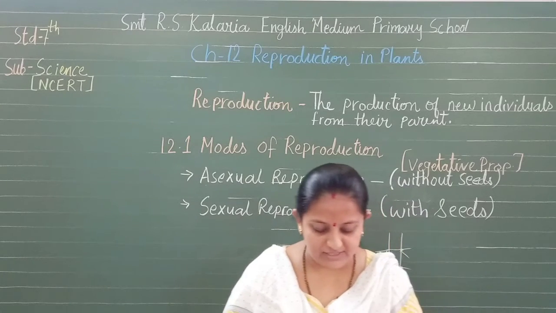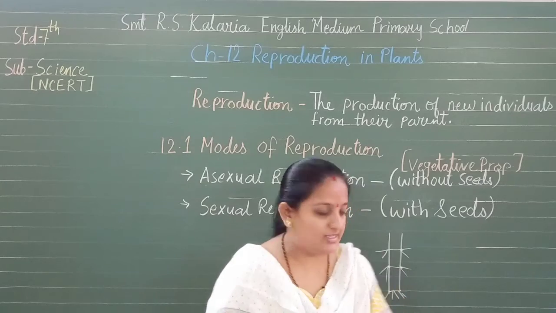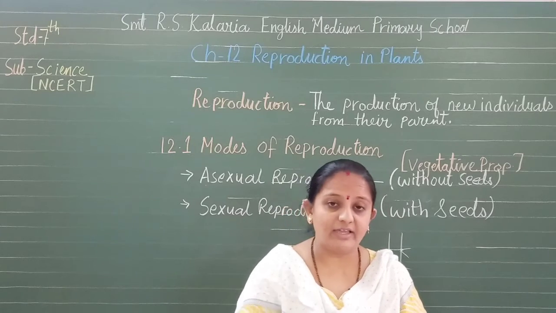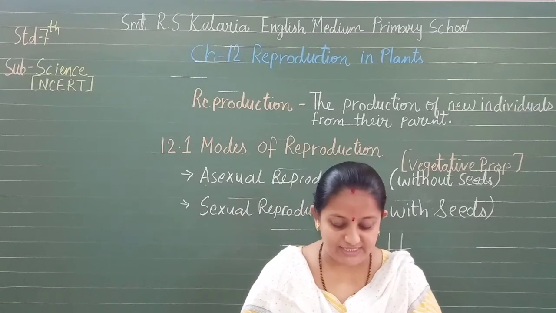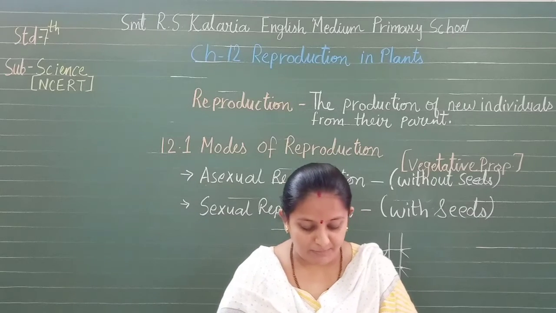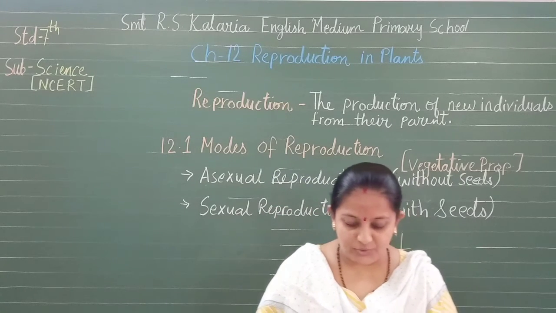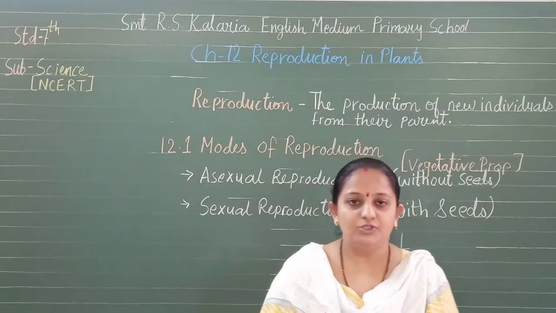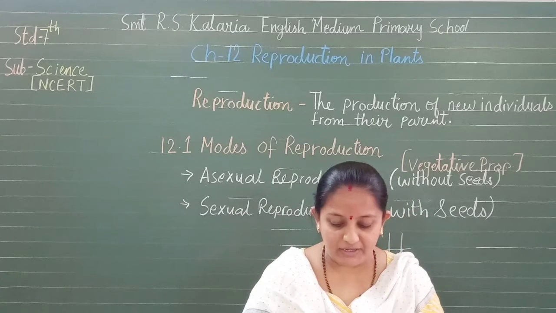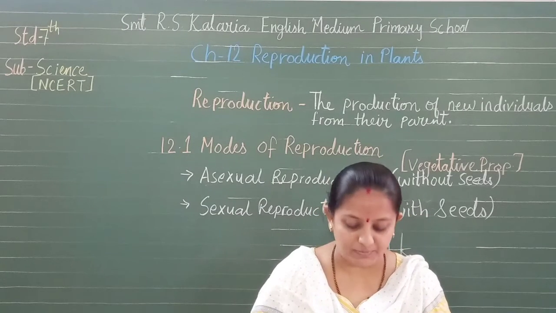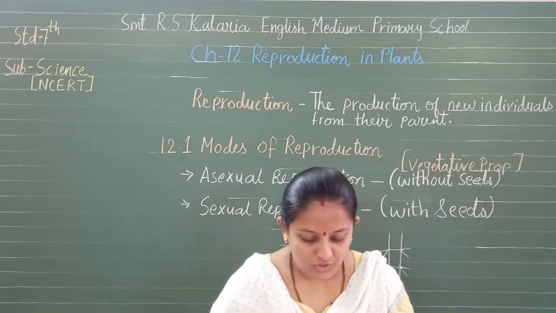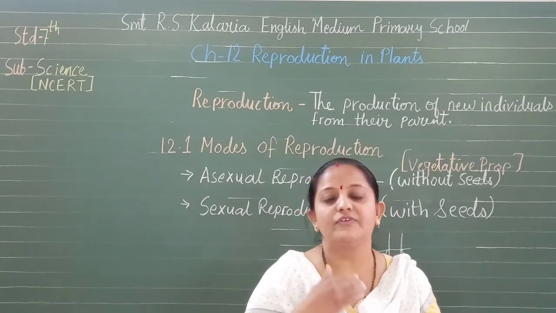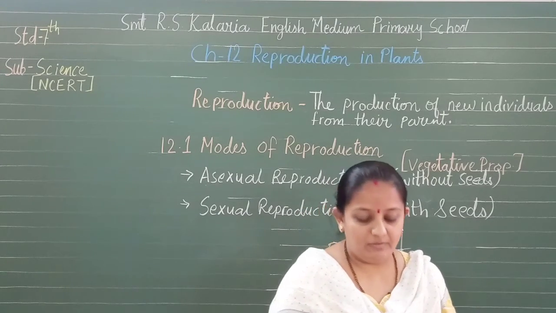The roots of some plants can also give rise to new plants, isn't it? In this way sweet potato and dahlia are examples of it. Plants such as cacti, you must have seen cacti plants, produce new plants from their parts that get detached from the main plant body. Each detached part can grow into a new plant. That new individual grows on its own. So you understand about vegetative propagation, which is a part.